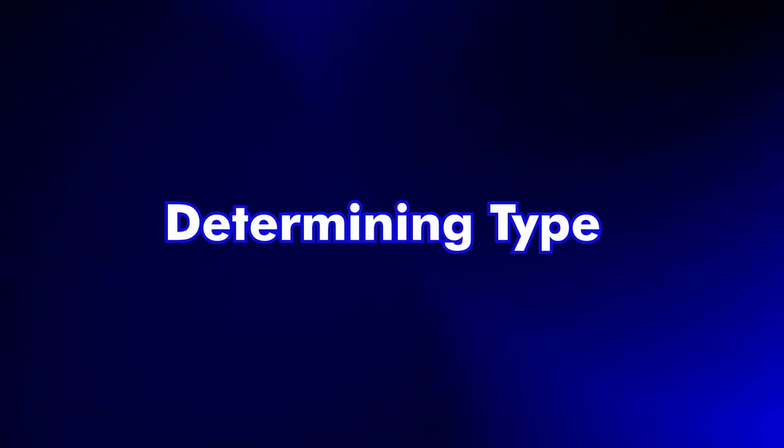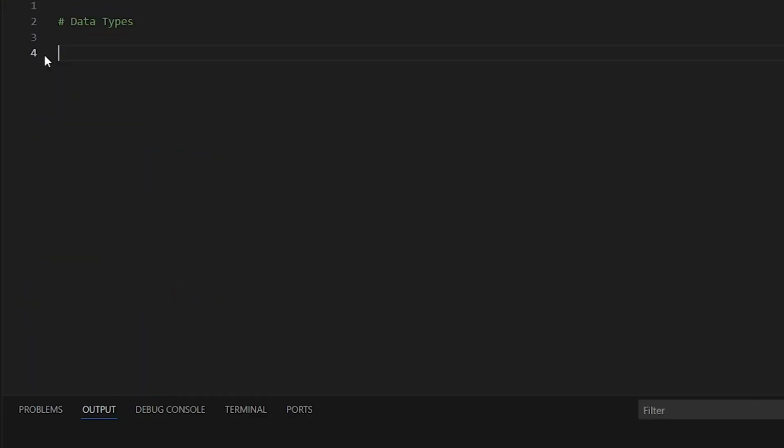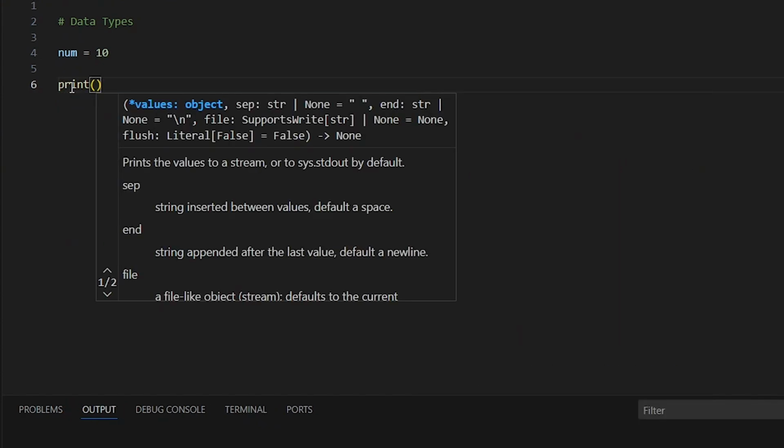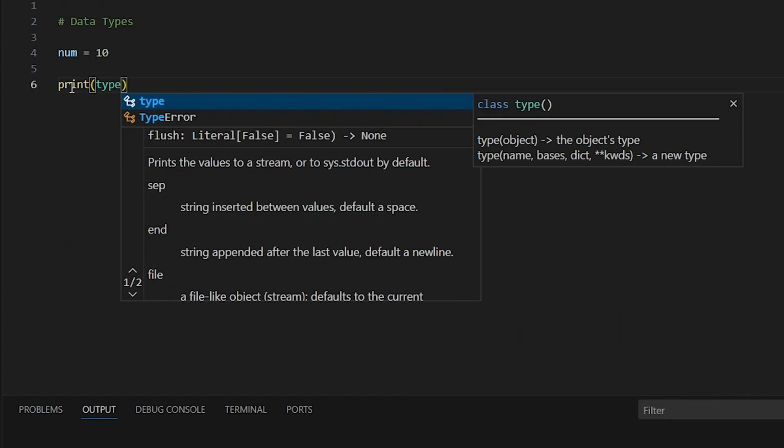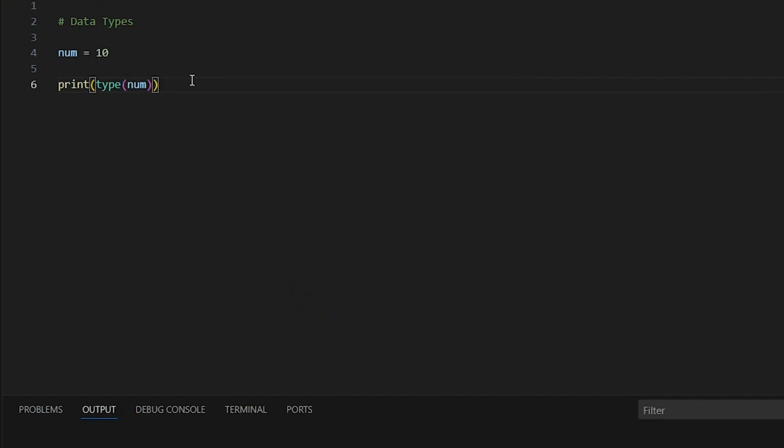The next thing we're going to be looking at is how to determine the type of data that you're working with. So let me remove this. And I'm going to start by having this variable is equal to 10. In case you are in doubt, you don't know the type of data that is assigned to this variable, the easiest way to determine this is by using the type function. So I can have print, and inside of this print, I'm going to put type, and I'll put a parenthesis. Inside the parenthesis, I will have num. So let's go ahead and run the program.